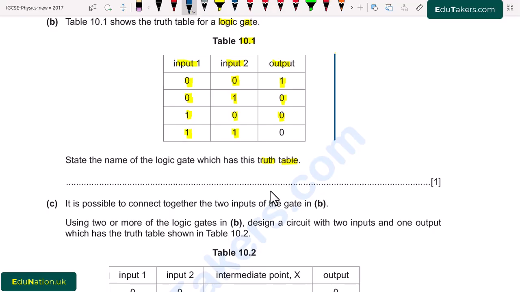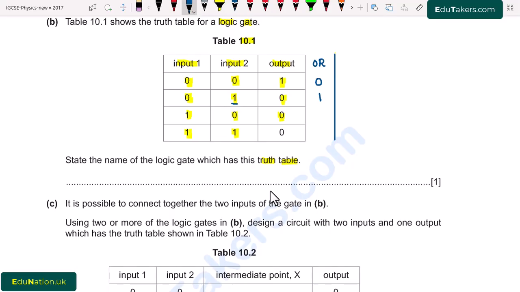But when any one of the inputs is high, output will be high. So I write here OR gate. For 0, 0 inputs, output will be 0. For 0, 1 input, output is 1 because here 1 is high. So that's why output will be high.